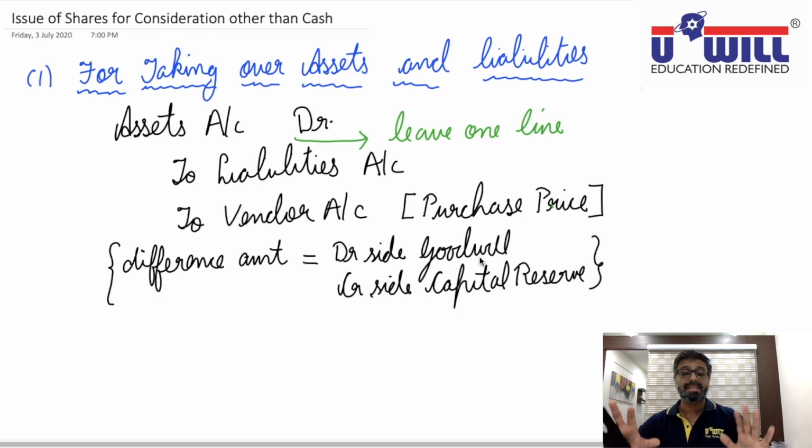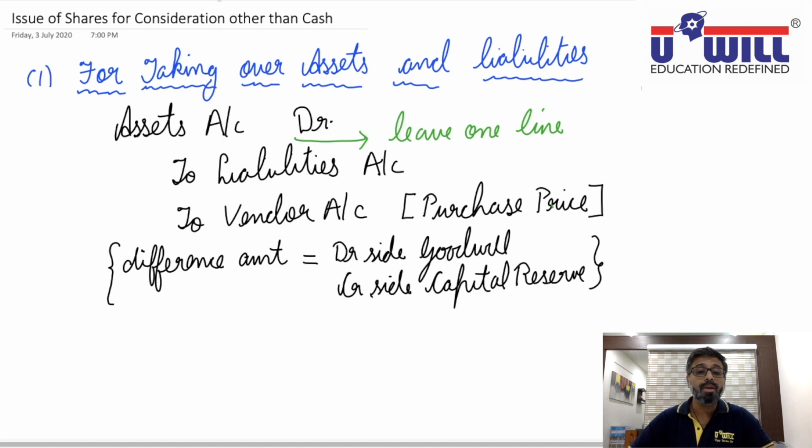Then you pass the entry as it is. Asset account debit, leave one line, to liabilities, to vendor with purchase price. After passing this entry, if any amount remains in debit column, write it as goodwill. Credit column, write it as capital reserve.